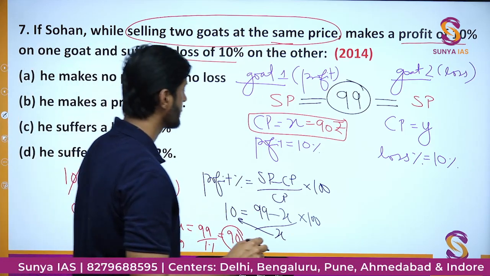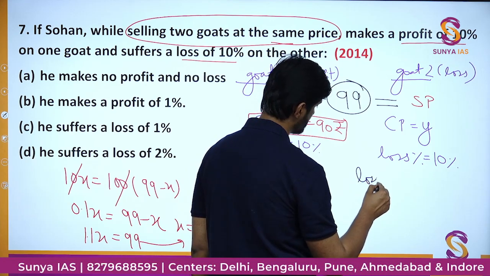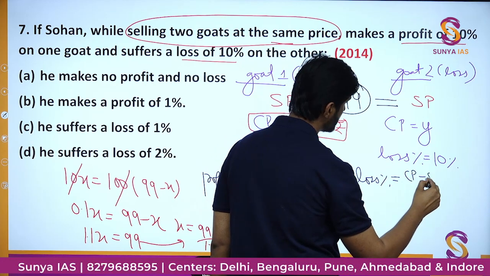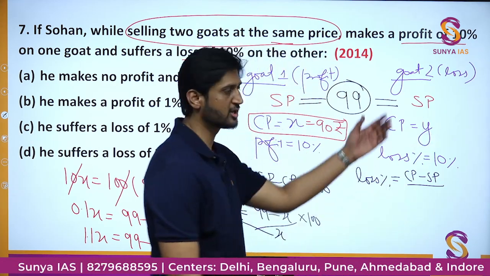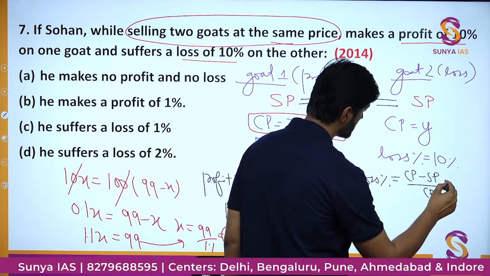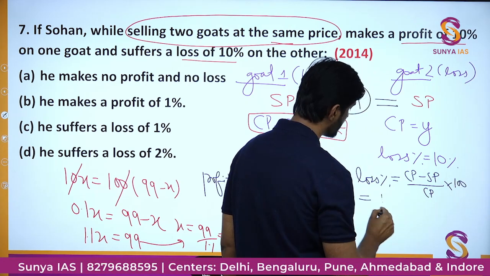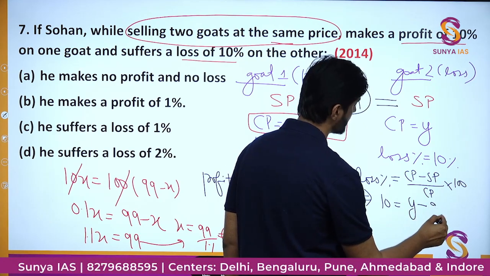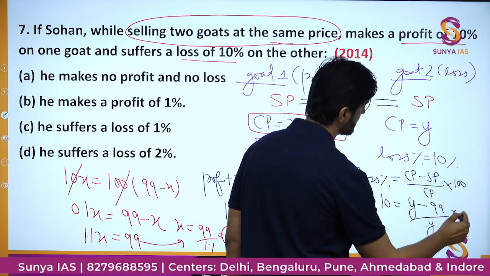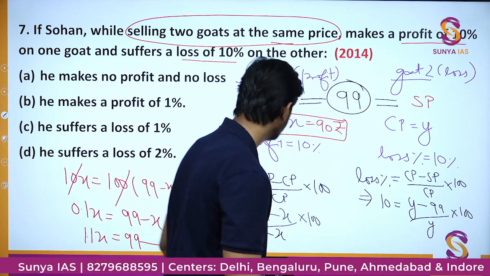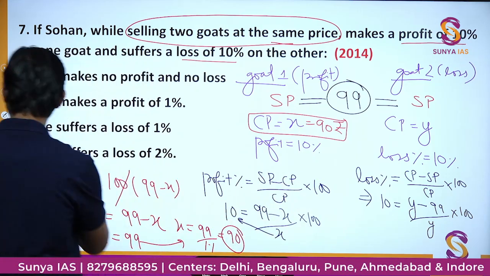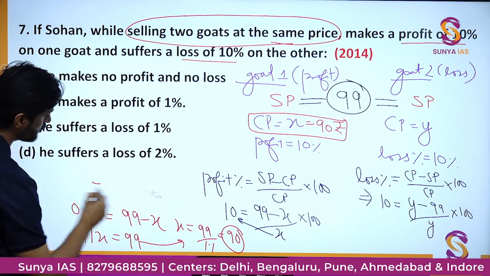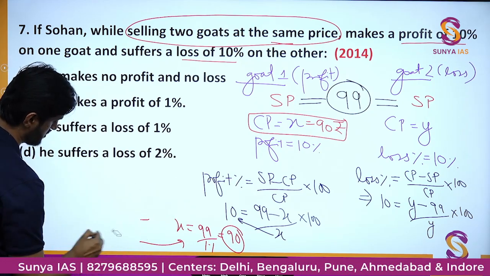So here you can see how much is going to be the loss percent. Loss percent would be nothing but cost price minus selling price, because here the cost price is greater than the selling price since it is a loss, divided by cost price into 100. This loss percent is 10, so (y minus selling price, which you assume to be 99) upon y, into 100. What you can do is the same calculation again. So now I'm going to erase it. I need some space here, and the calculation is going to be somewhat similar to what we did here also.